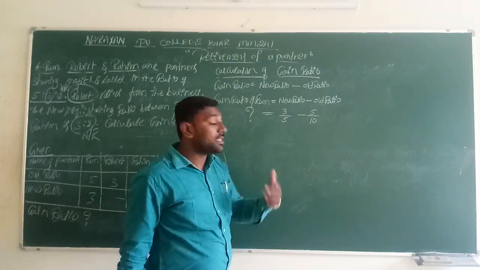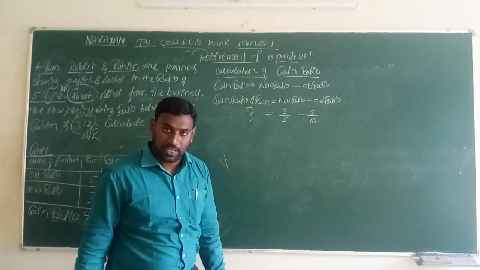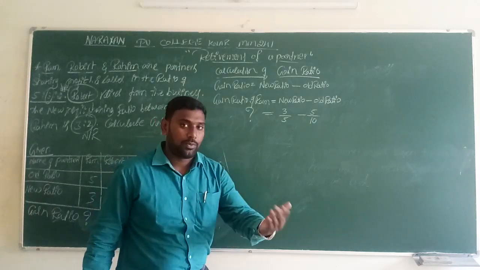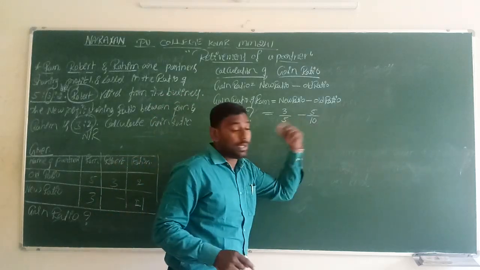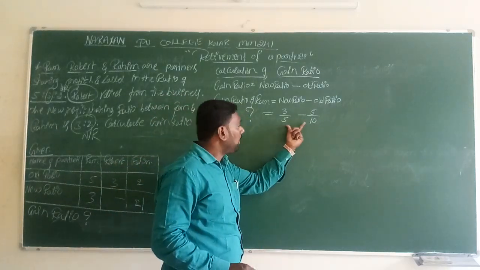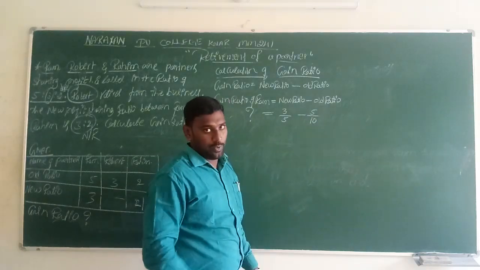Now let's see the denominators. If both denominators are divisible by a single frequency, then we have to cancel and divide. Suppose the denominators will not cancel, then we should multiply the denominators and keep that as a base value.